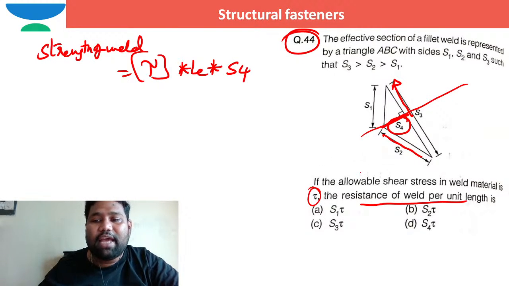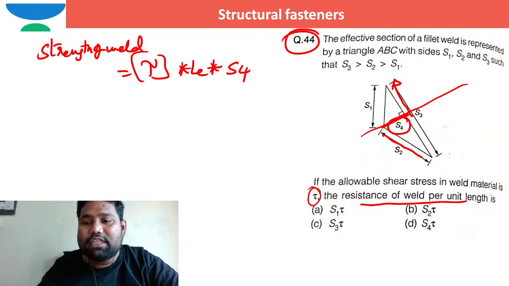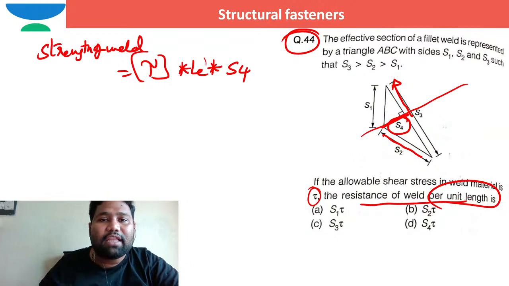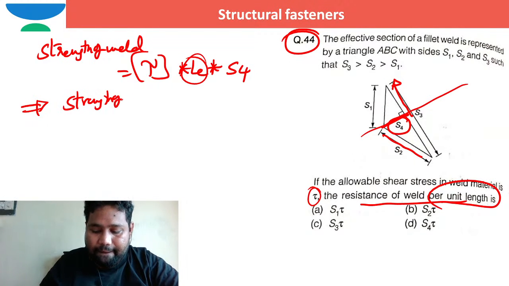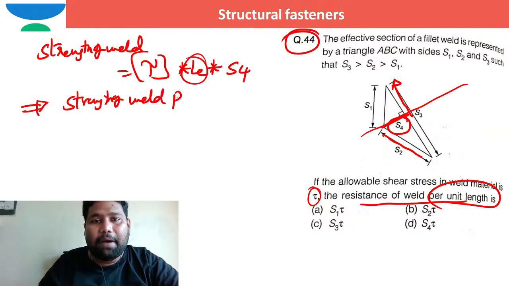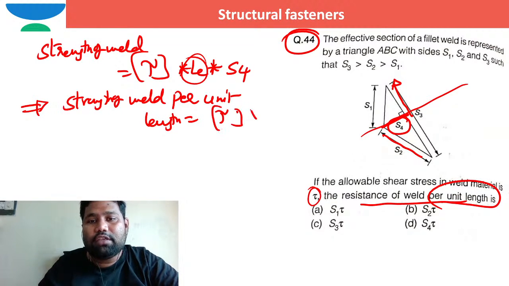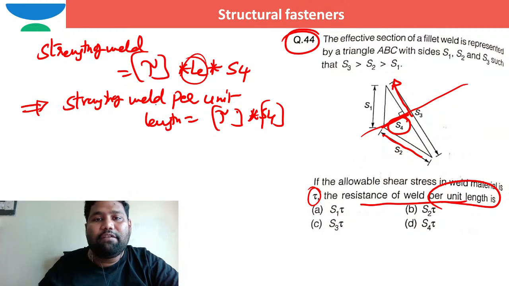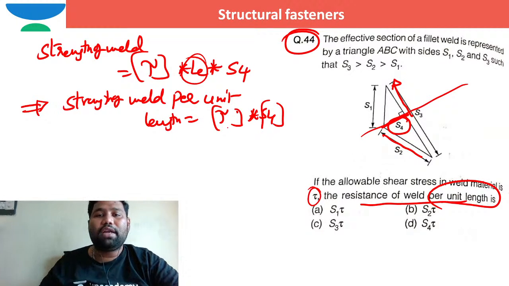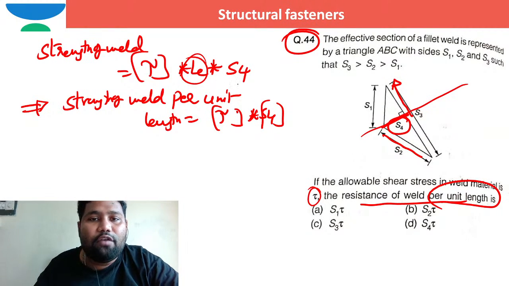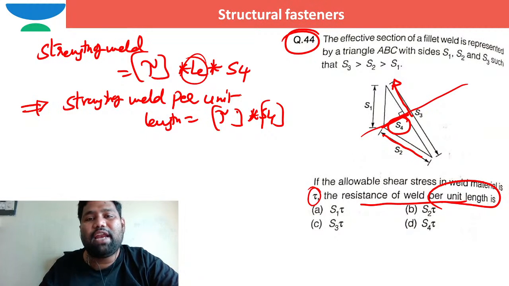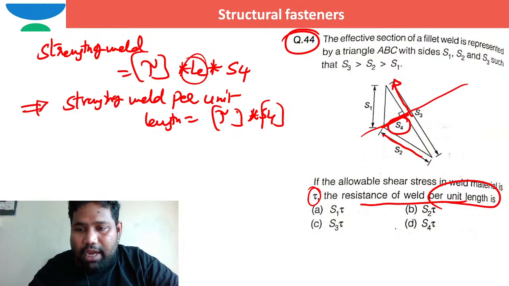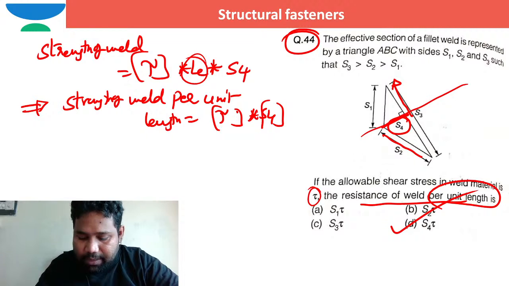So S4. They are expecting the resistance of the weld per unit length. For a total length of LE, it is this much. What is the strength of the weld per unit length? Per unit length, it is tau into S4, because I want to get per unit length, so I need to divide the above formula by LE. In such case, I will end up with tau into S4. So directly I can pick option D as the correct option.